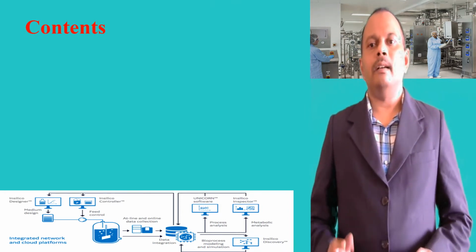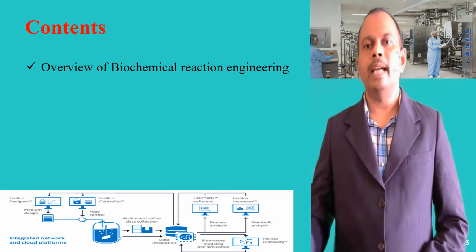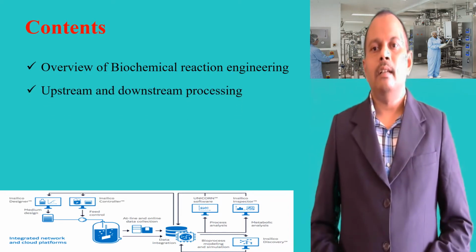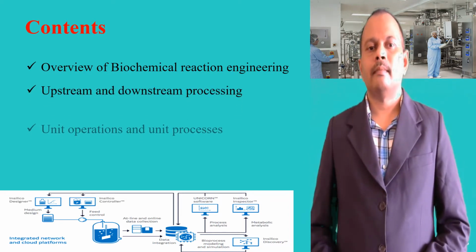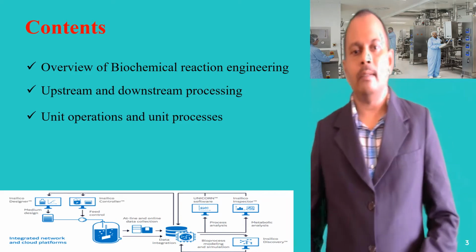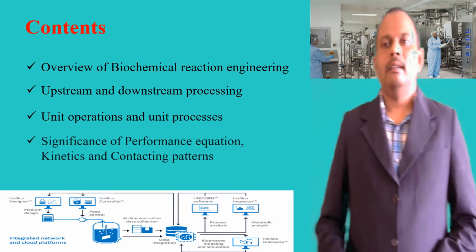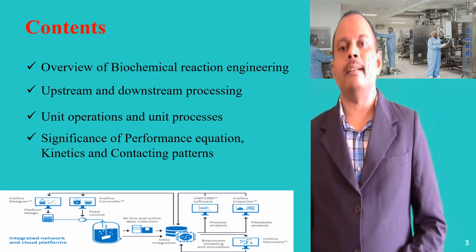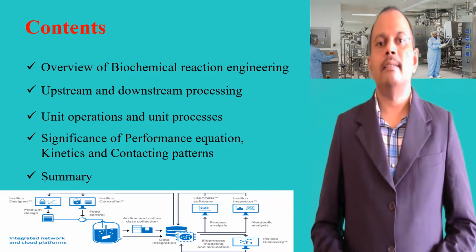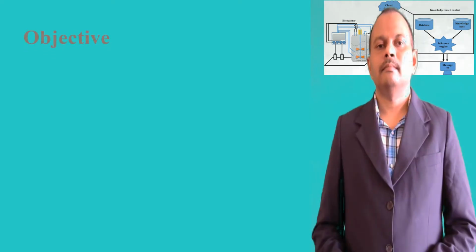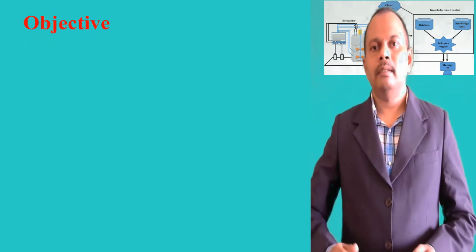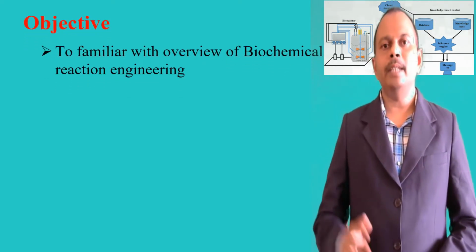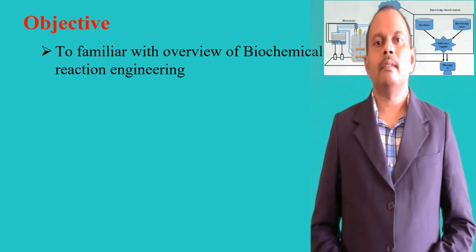The contents of today's topic are: first, overview of biochemical reaction engineering, upstream and downstream processing, unit operations and unit process, significance of performance equation, kinetics and contacting patterns, followed by a summary. The objective of the topic is to become familiar with the overview of biochemical reaction engineering.